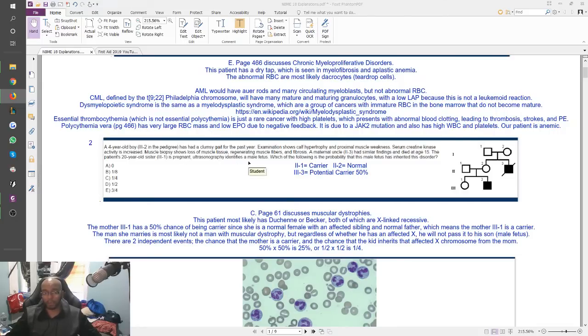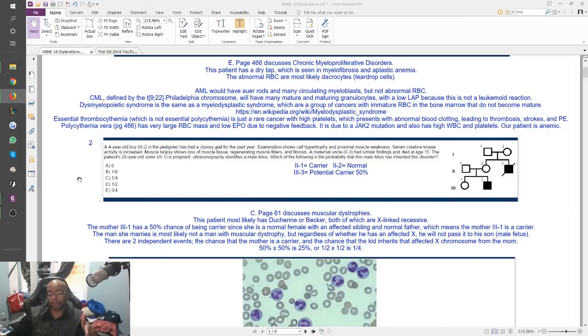which is very significant because this entire question is about either Duchenne or Becker, and both of those are X-linked recessive. So this mother is about to have a child, right? And they're asking which of the following is the probability that this male fetus has inherited the disorder. So here the answer was C, 1/4, and this is actually supposed to be a very easy question.